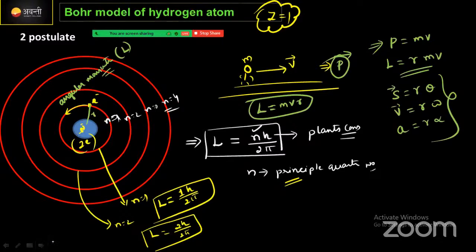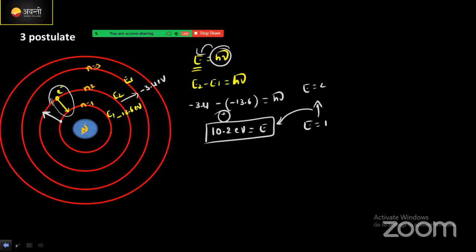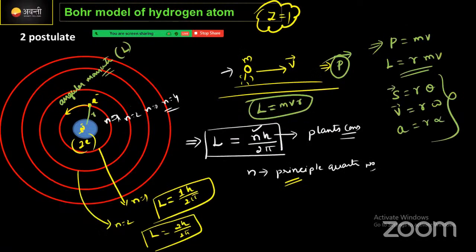What was the second postulate? Here the electron moving around the nucleus is like a person moving, so it has momentum, correct? But that is linear momentum. The electron moving in a circular path creates an angle. Here the radius describes an angle, meaning it possesses angular displacement as well as angular momentum, right?